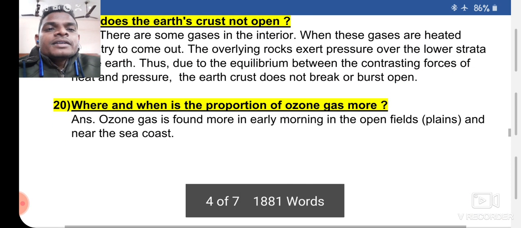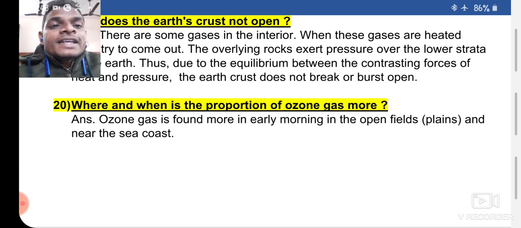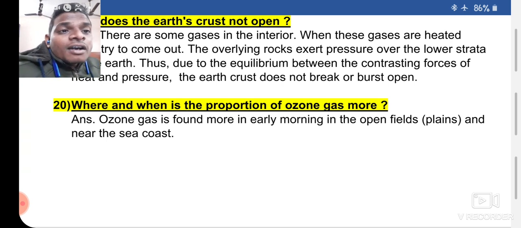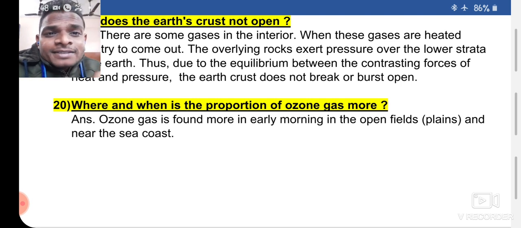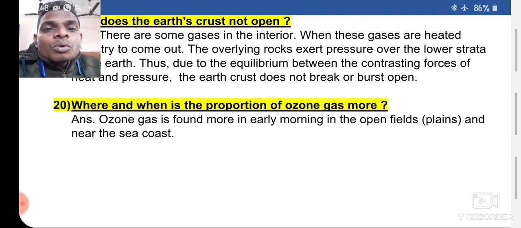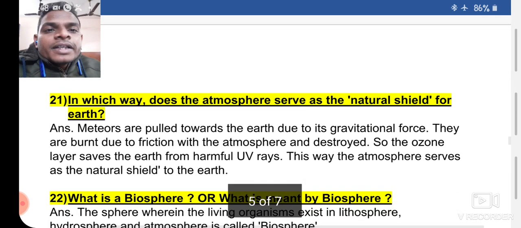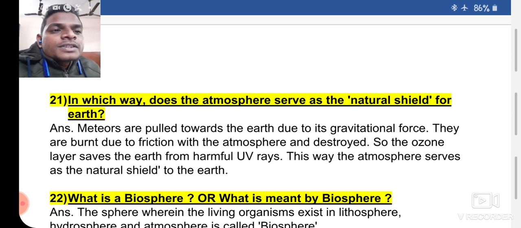Number 20. Where and when is the proportion of ozone gas more? The ozone gas is found more in early morning in the open fields, especially in the plains and near the sea coast.